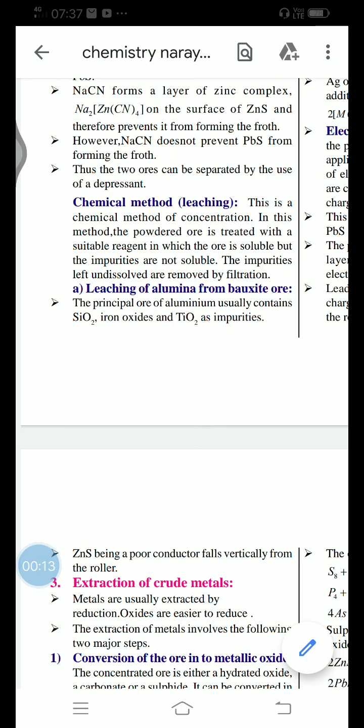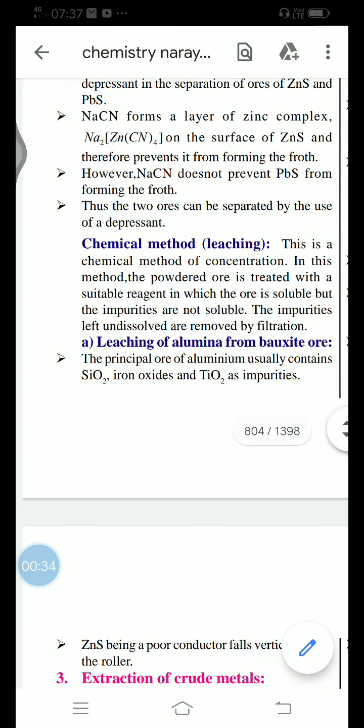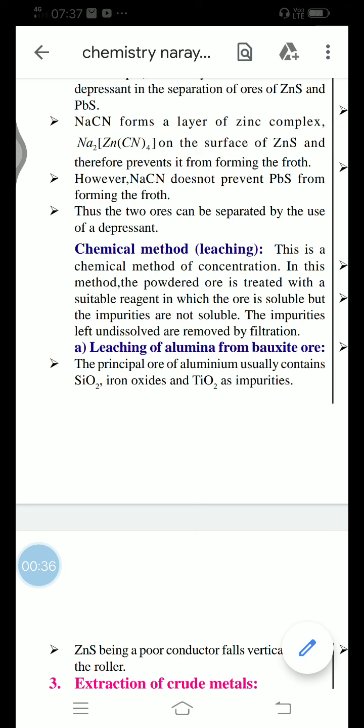In my previous class, we already completed the physical methods of removing impurities: hydraulic washing, magnetic separation, and froth flotation. These are physical methods to separate the impurities. Now we are going to start the chemical process. It means the impurities are removed from the ore by using chemicals.